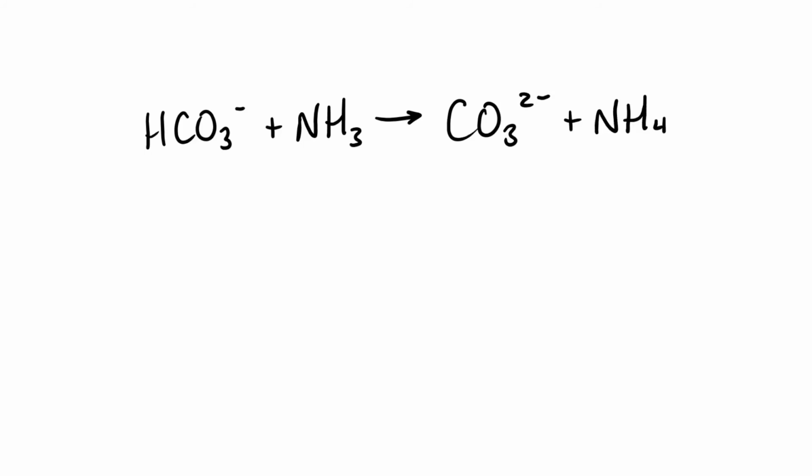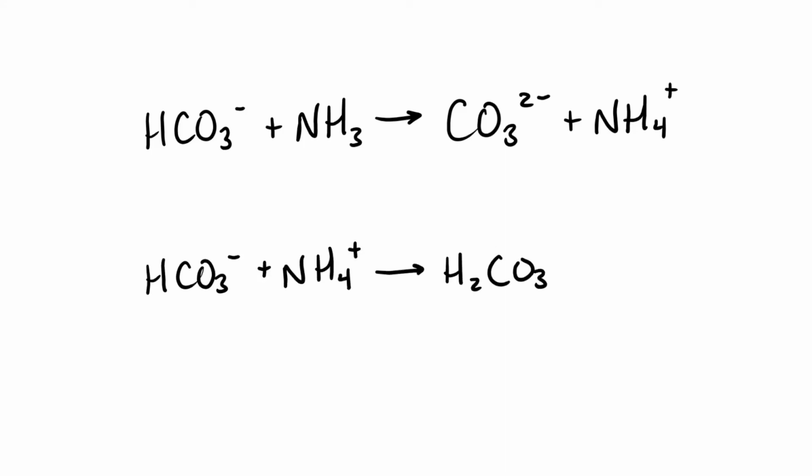In water, both bicarbonate and ammonia are bases. In Bronsted-Lowry theory, we could write bicarbonate plus ammonia turning into carbonate and ammonium, and find that the bicarbonate is acting as an acid. But does this actually happen, or should we instead write bicarbonate and ammonium turning into carbonic acid and ammonia, where bicarbonate is the base and the ammonium ion is the acid? To answer that question, we need to know something about the relative strengths of acid-base pairs. We'll discuss that next time.